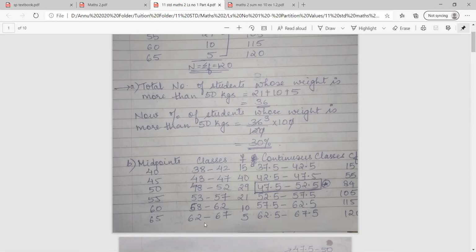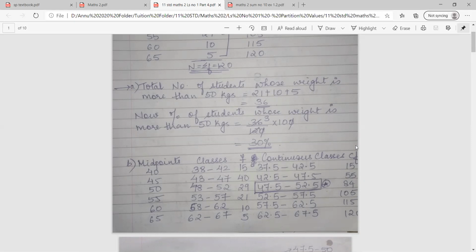These classes are not continuous. So the first thing you will do is make the classes continuous. As you all know how to do it. From the lower limit, subtract 0.5 and to the upper limit, add 0.5. So from 38, 0.5 will go. You are left with 37.5 and you will add 0.5 to 42, so you'll get 42.5. So in a similar manner, you will make all the classes continuous like this.